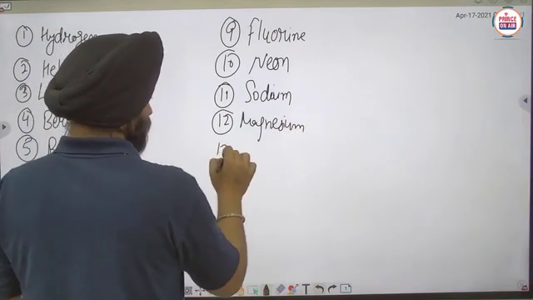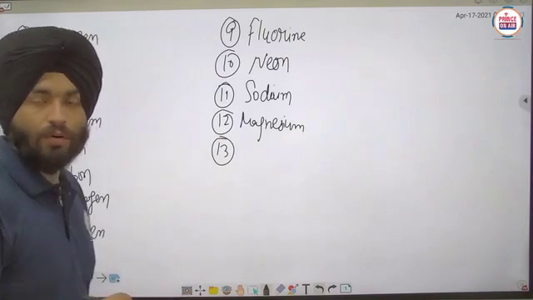Okay, then the 13th one is, can you tell me that?